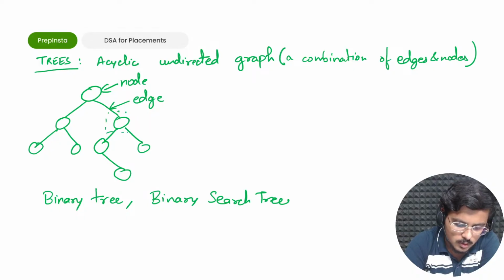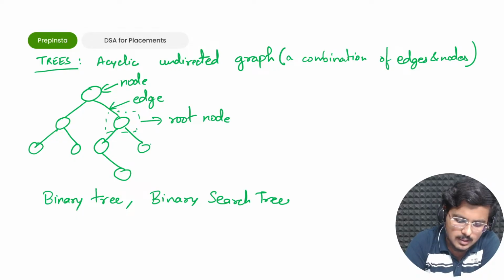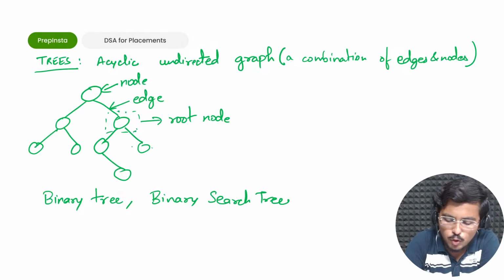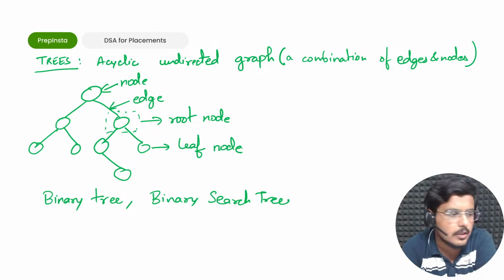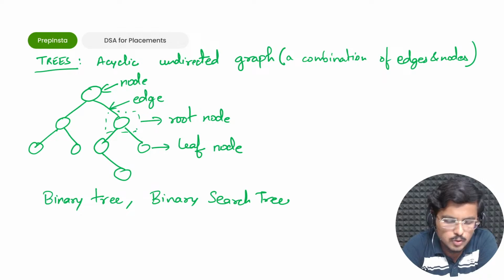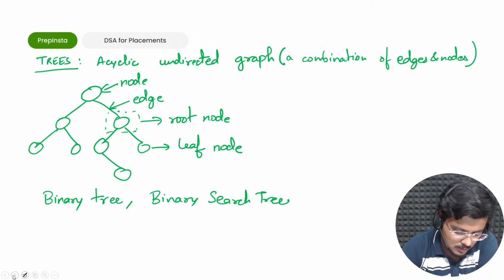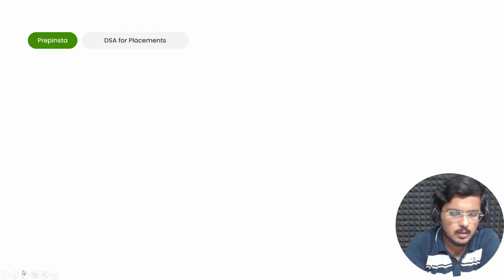The node from which you have children is called the root node. This particular node is a parent node, and these are child nodes. If you have no child node ahead, then this is a leaf node. So these are very basic things that you should jot down about trees, about binary trees, and about any kind of tree.